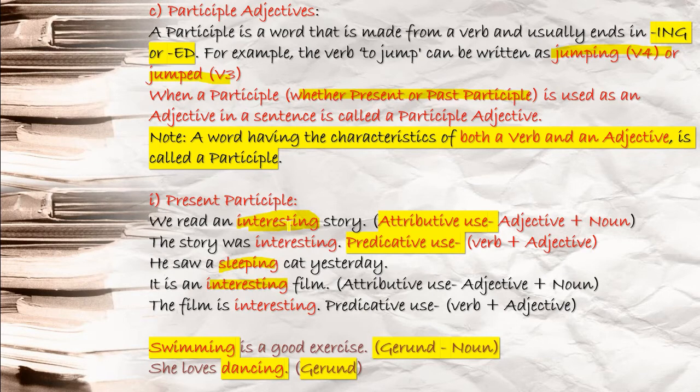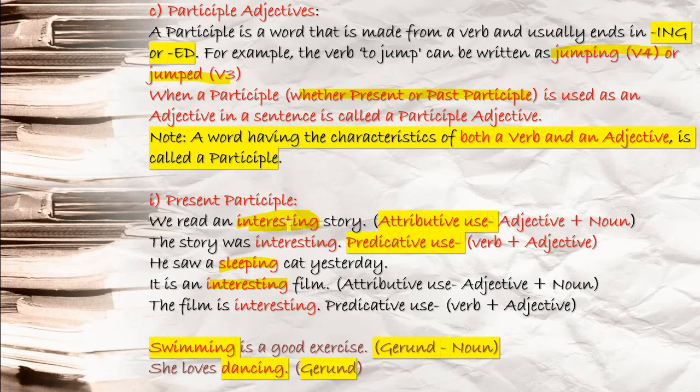What kind of story? You ask your question, and the answer you are getting is an adjective, and this is called attributive use: adjective plus noun term. Time and again I am talking about attributive use and predicative use. Now, the story was interesting. What was interesting? You can ask your question: who or what was here? What was interesting? Because a story is not a person. So this is called predicative use: verb plus adjective. Verb was plus interesting is used to talk about the story. What was interesting? The story was interesting.